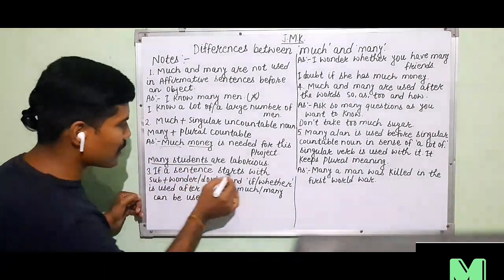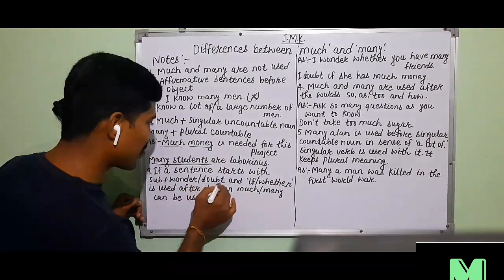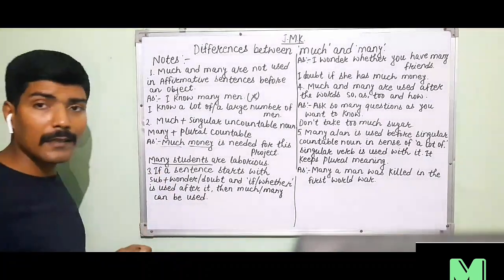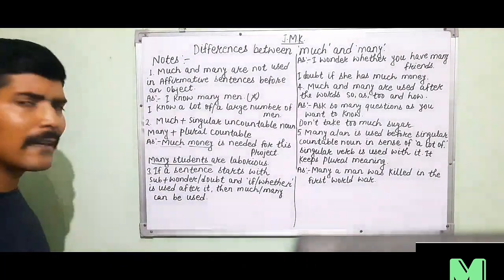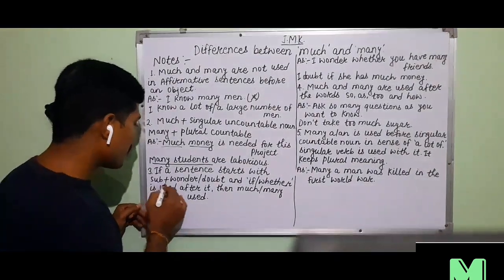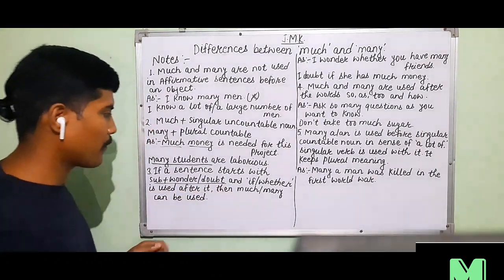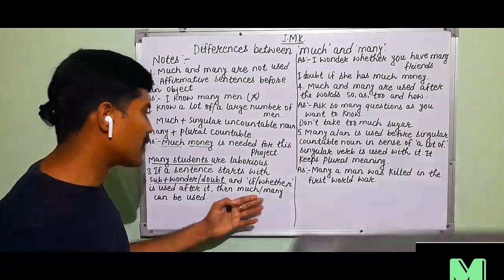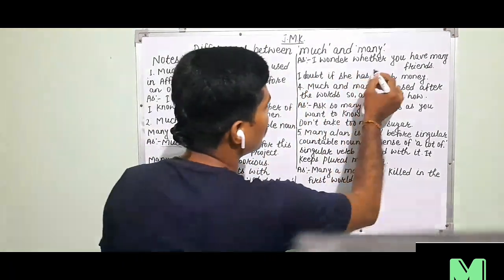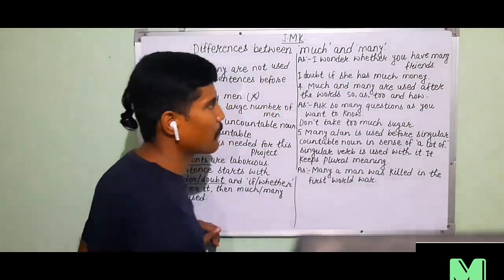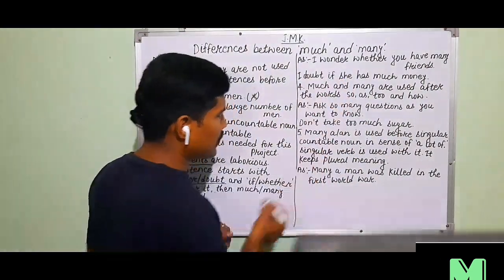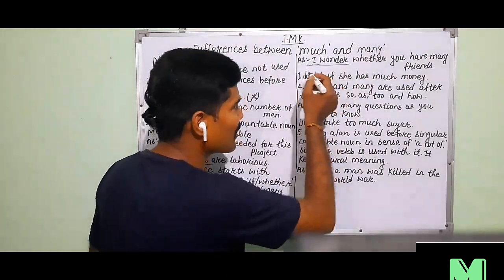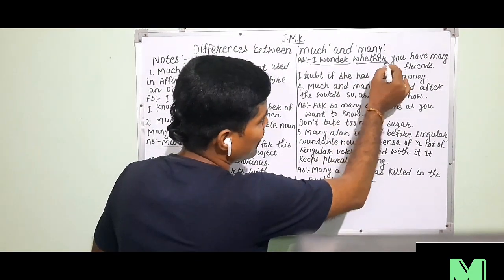Rule number 3. If a sentence starts with subject plus wonder or doubt, and if or whether is used after it, then much and many can be used. Any type of sentence that starts with subject plus wonder or doubt, and after that whether or if has been used, then we can use both much and many. For example, I wonder whether you have many friends. Dear students, as the rule says, here I is the subject and wonder is the verb, and after that if or whether. So whether has been used here.